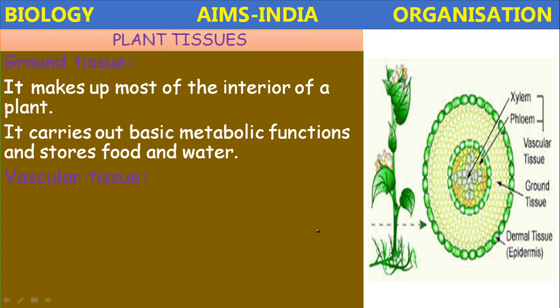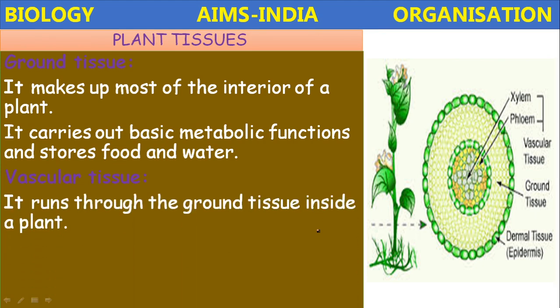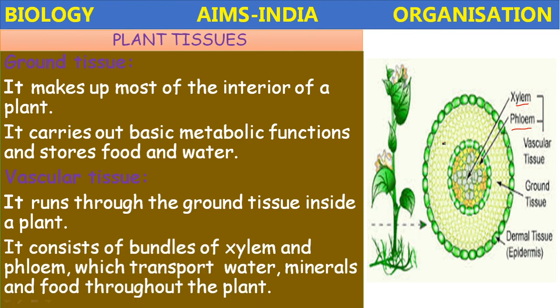The vascular tissue. Vascular tissue runs through the ground tissue inside the plant in the middle. Okay, it includes xylem and phloem, which transport the water, mineral salts, and food materials. It consists of bundles of xylem and phloem, which transport water, minerals, and food throughout the body.